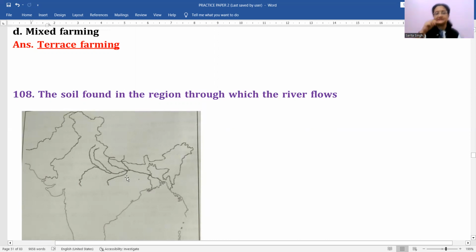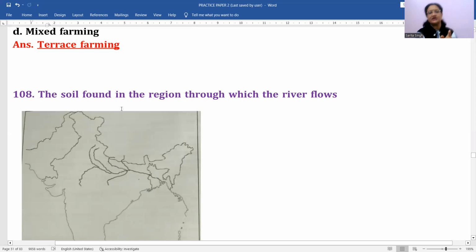It is believed that this is the plain which is formed by the deposition of a thick layer of alluvial soil, right? Since a long time it has been actually going on. So that has resulted in the formation of these northern plains of India.